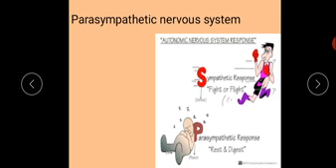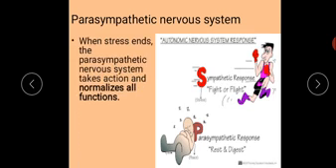Parasympathetic nervous system. What does the parasympathetic nervous system do? It is opposite to sympathetic. The sympathetic controls emergency. The parasympathetic controls the relaxed situations, or it brings the situation back to normal. When stress ends, the parasympathetic nervous system takes action and normalizes all functions.